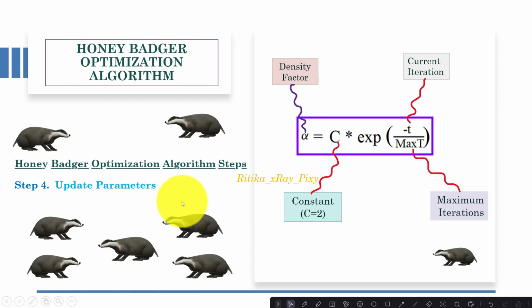In the next step, we will update the algorithm parameters. Here we have the density factor. The density factor is used to control randomization to balance the exploration and exploitation phases, and this parameter decreases with iteration to decrease the randomization over time. Here you can see C, which is a constant whose value is greater than or equal to 1, and by default 2 is used. Small t is the current iteration, and max t is the maximum number of iterations.